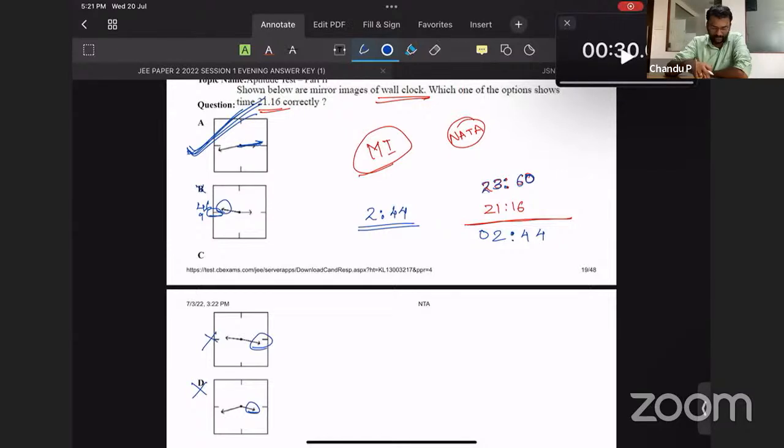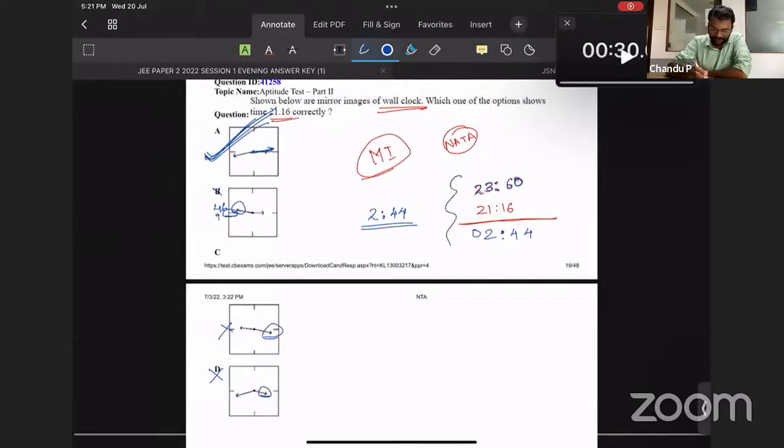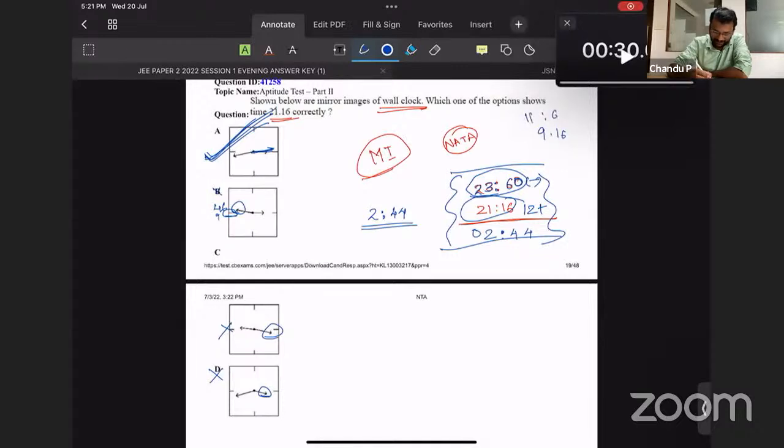Anyway, very good, guys. So keep this shortcut in mind, whatever the time given. Any time going past 12, from here you need to subtract. If the time is like 9:16, you can subtract it from 11:60.